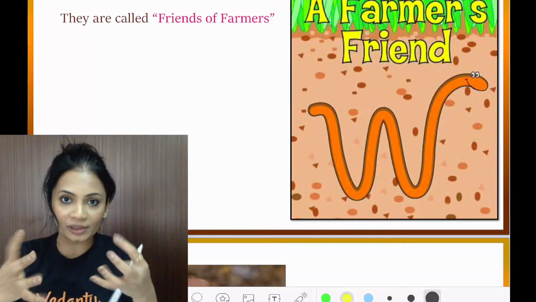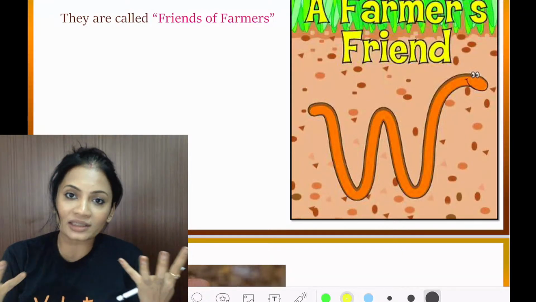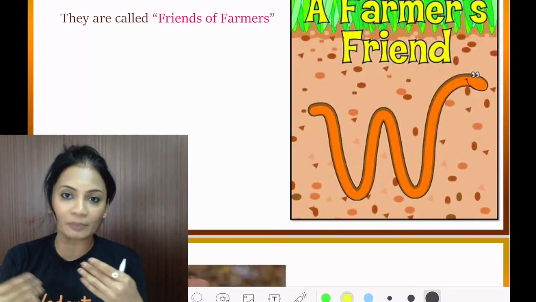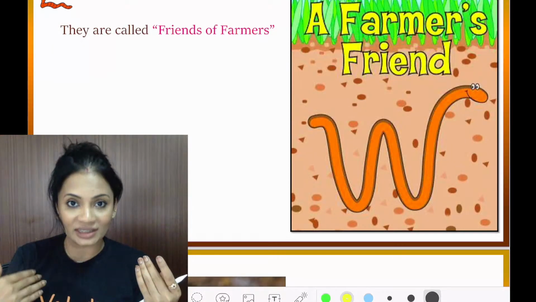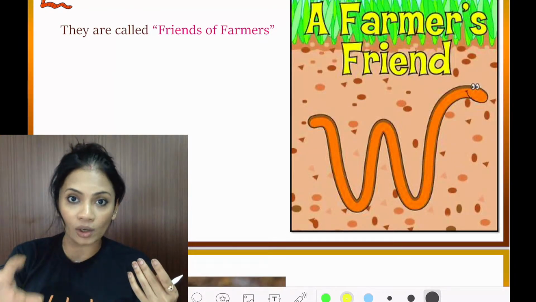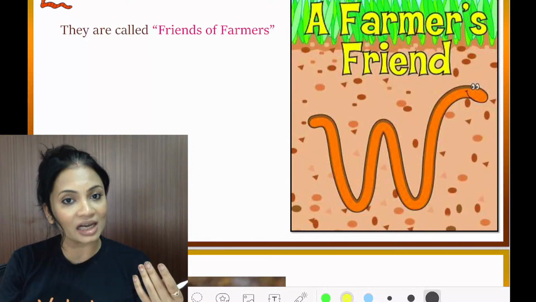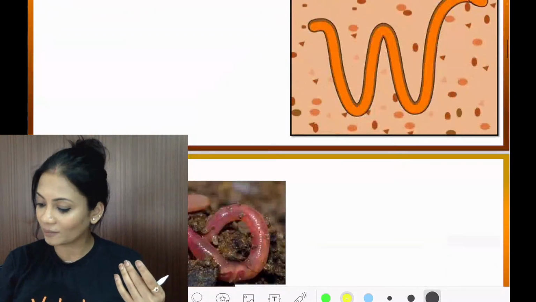The soil gets a little bit loose, and you know that loose soil is always better for growing plants. Also, because they ingest all the dead, decayed organic matter, we say that these are friends of the farmers.